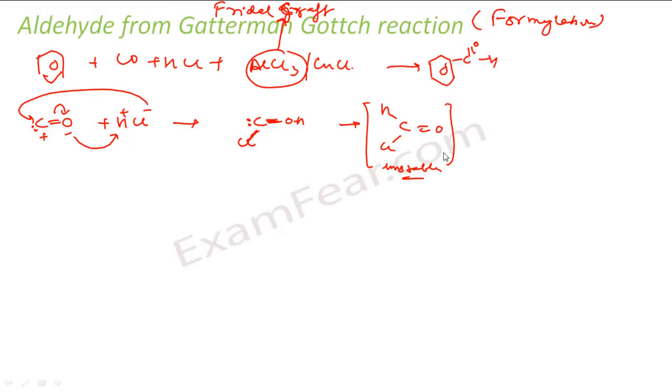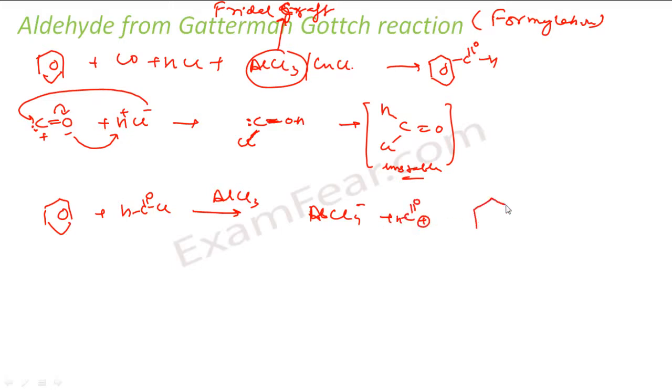And on this, we will do a Friedel-Crafts acylation. So once I have this, I'll take a benzene ring and do a Friedel-Crafts acylation reaction in presence of AlCl3, right? So what will happen is it will become AlCl4 minus, and this I'll show you what happens. This becomes AlCl4 minus and C double bond H plus, right?